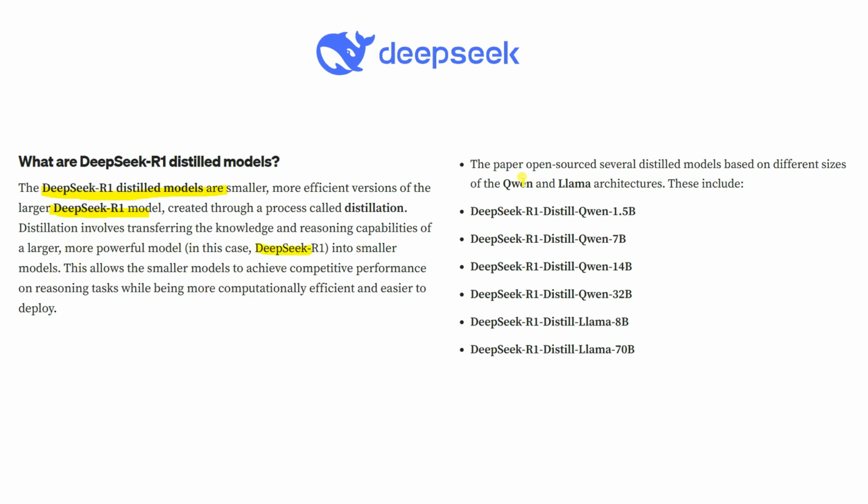The paper open-sourced several distilled models: DeepSeek R1 Distill Qwen 1.5 billion parameters, then Distill Qwen 7 billion, Qwen 14 billion, Qwen 32 billion, Llama 8 billion, and Llama 70 billion. These are the distilled models they used with DeepSeek R1.